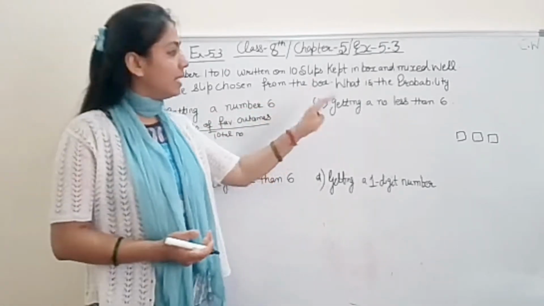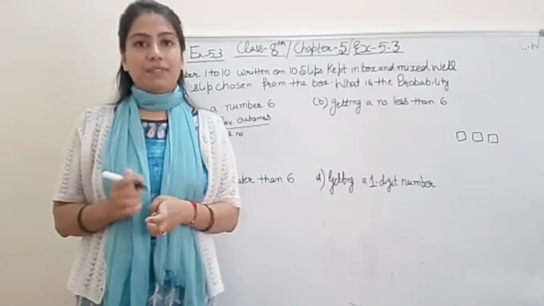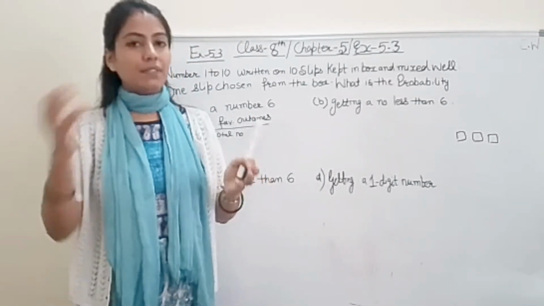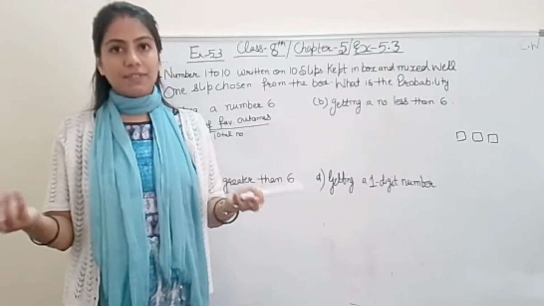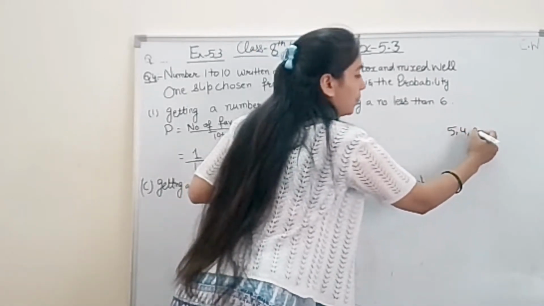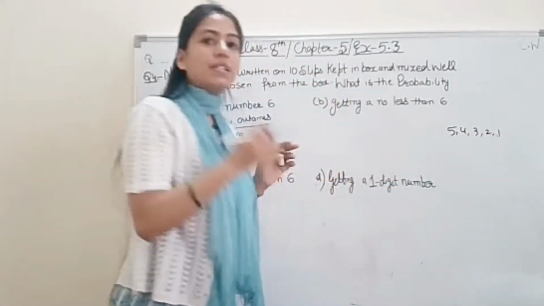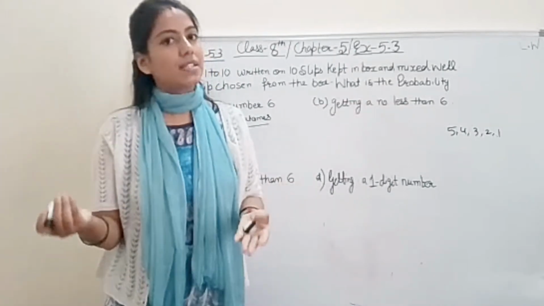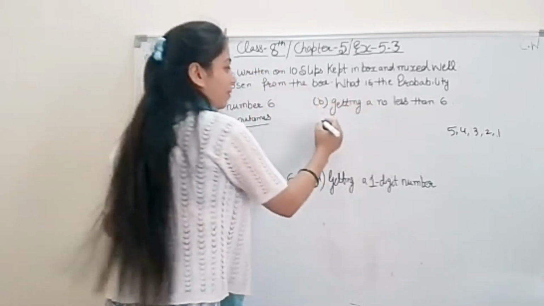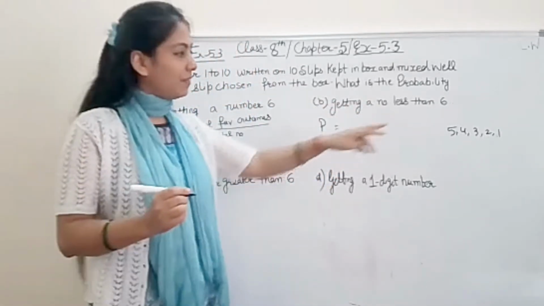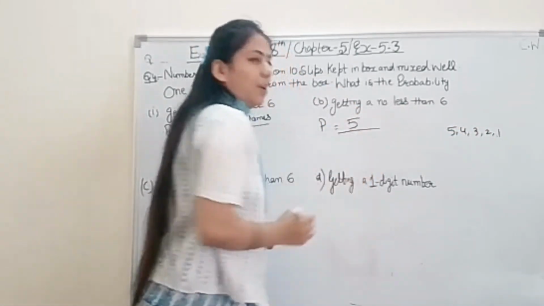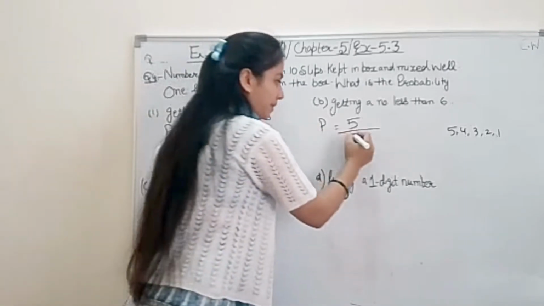Now coming to B part. Getting a number less than 5. आप कोई भी स्लिप निकालोगे अगर वो 5 आएगा that also, less than 5, 4 आएगा then it is also less than 5, तो मतलब less than 6, sorry. It means 5, 4, 3, 2, 1. Among these numbers in these slips कोई भी स्लिप आई वो less than 6 ही होगी according to question. So how many number of favorable outcomes, student, for less than 5? 1, 2, 3, 4, 5. So favorable outcomes are 5 out of total number 10.